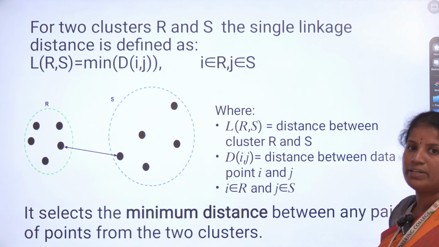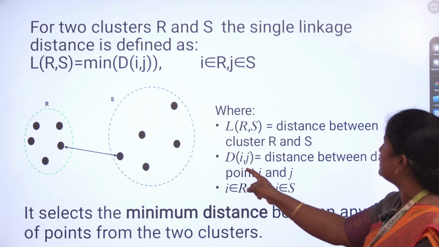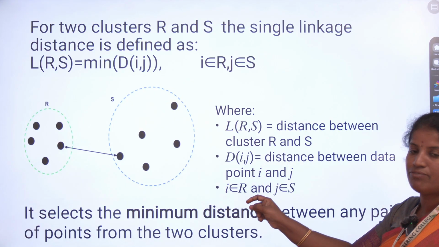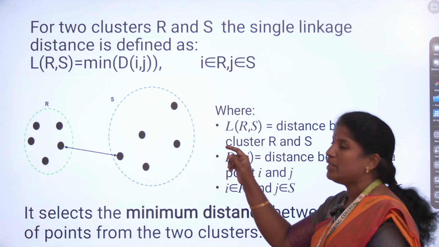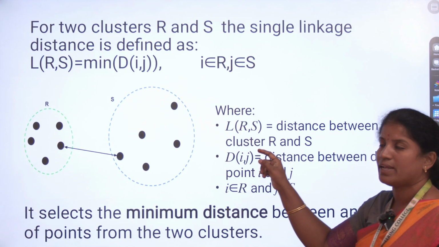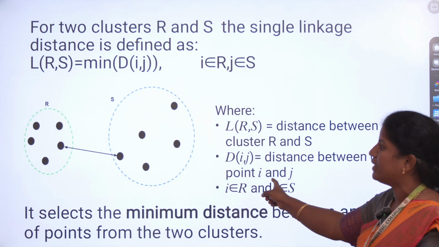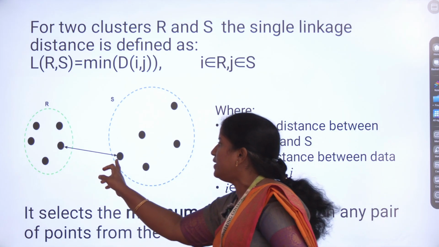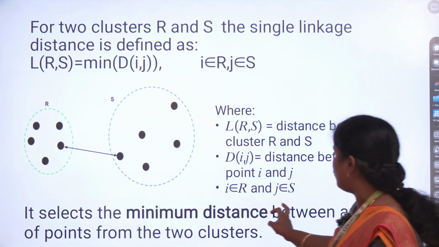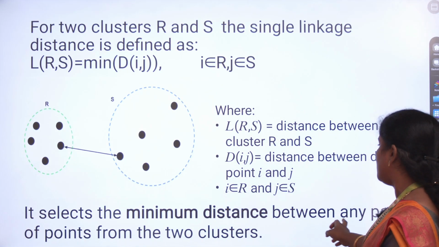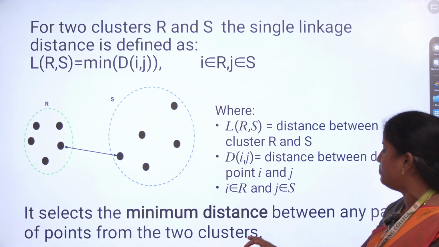For example, if we take two clusters R and S, the single linkage distance is defined as L(R,S) equals the minimum of d(i,j), where d(i,j) is the distance between the data points i and j. So it selects the minimum distance between any pair of points from the two clusters.